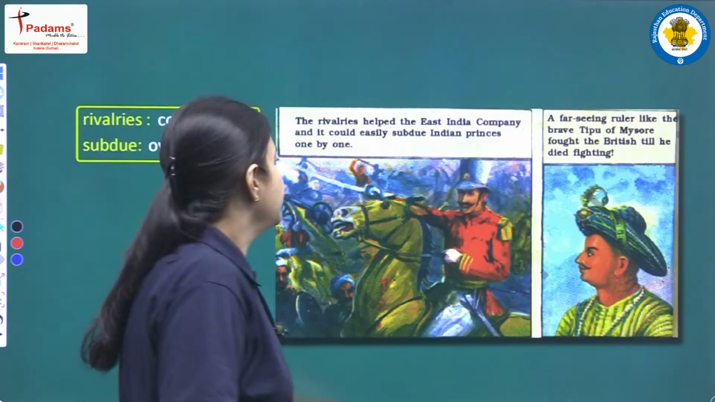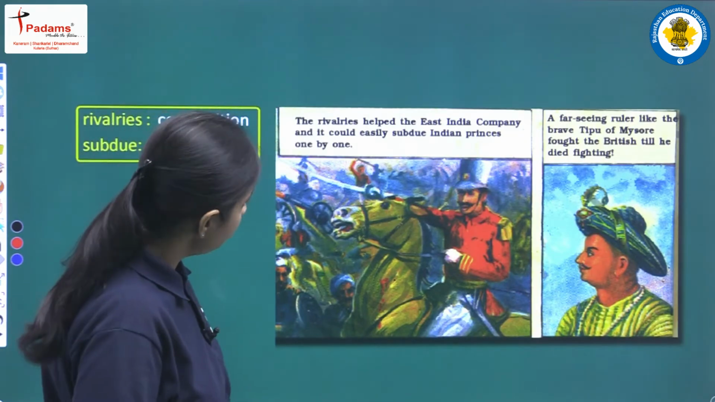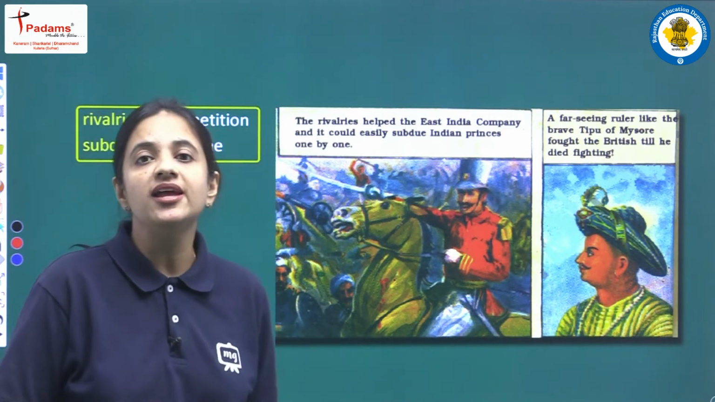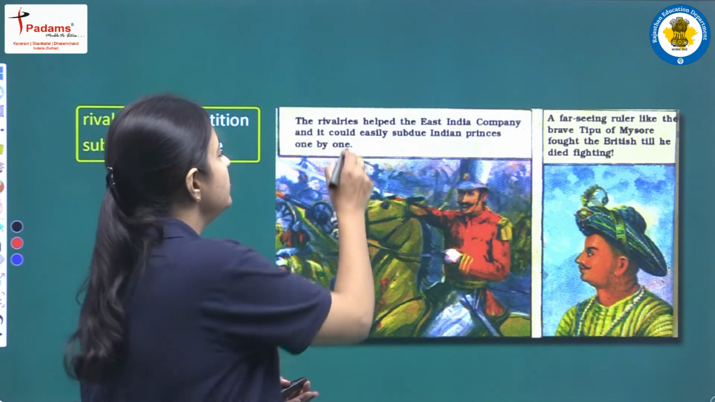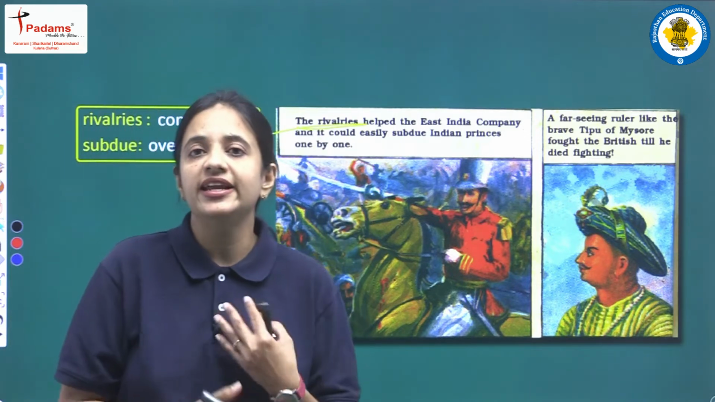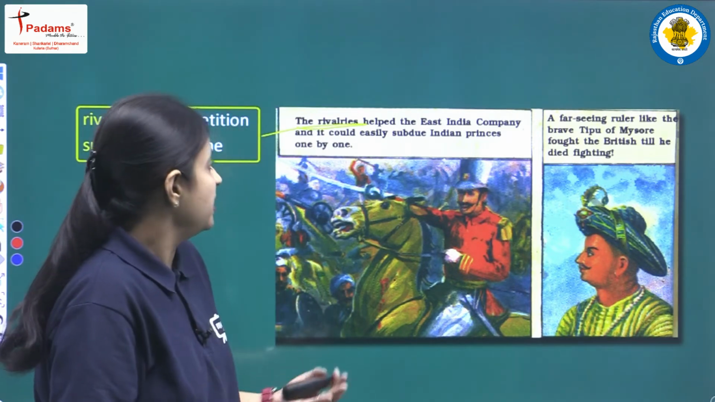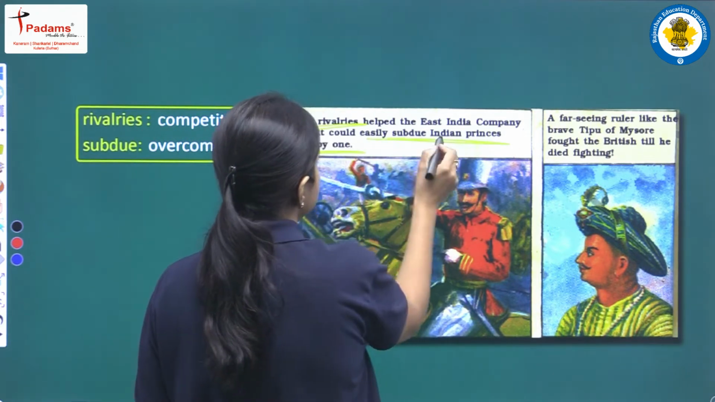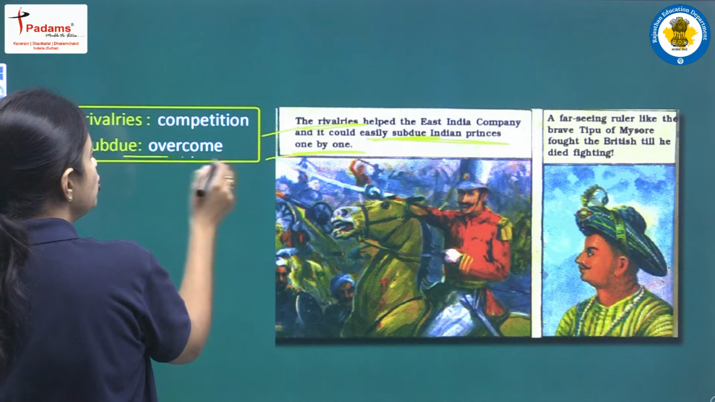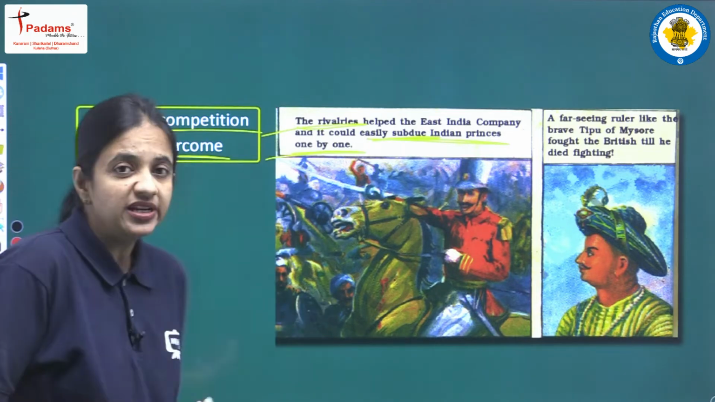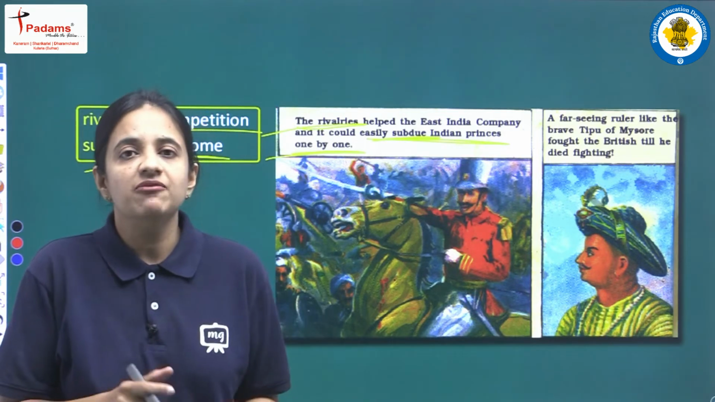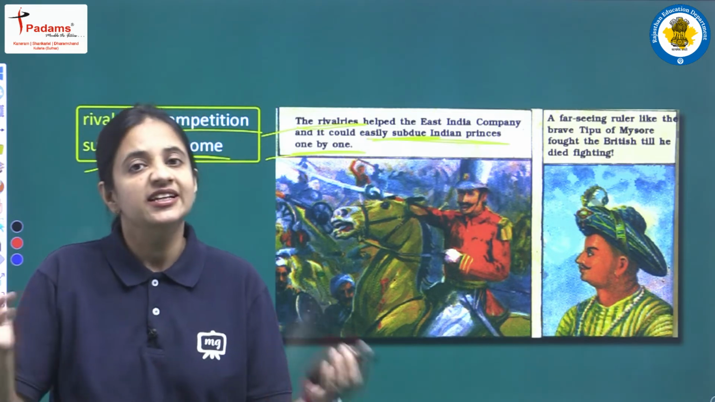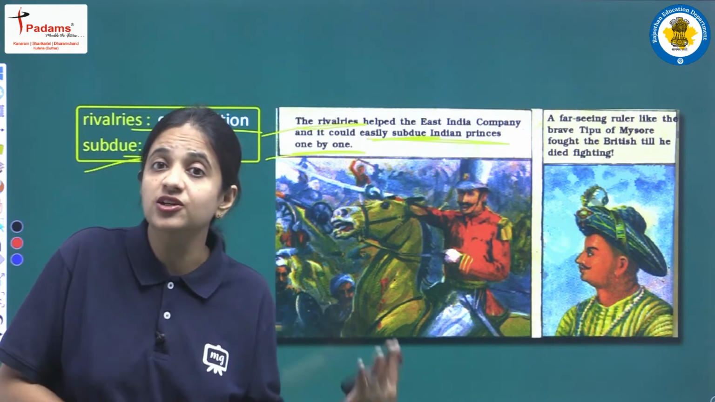Clear? Next, the rivalries helped the East India Company, and it could easily subdue Indian princes one by one. So now because of the rivalry among all the Indian rulers, the East India Company was finally able to subdue Indian princes one by one. Subdue means to overcome, and rivalry means competition. It means all the Indian rulers were having a kind of competition, because they just wanted to expand their own boundaries and defeat other rulers, other princes.